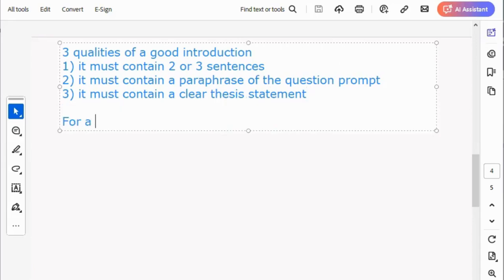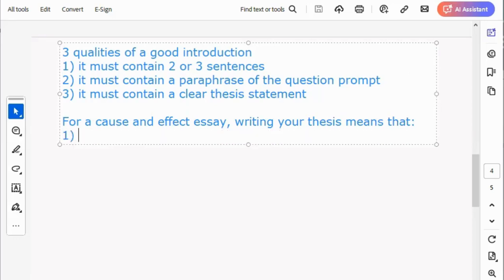Okay? For a cause and effect essay, writing your thesis means that there are 2 things when it comes to your thesis. Clearly mention 1 cause and 1 effect.